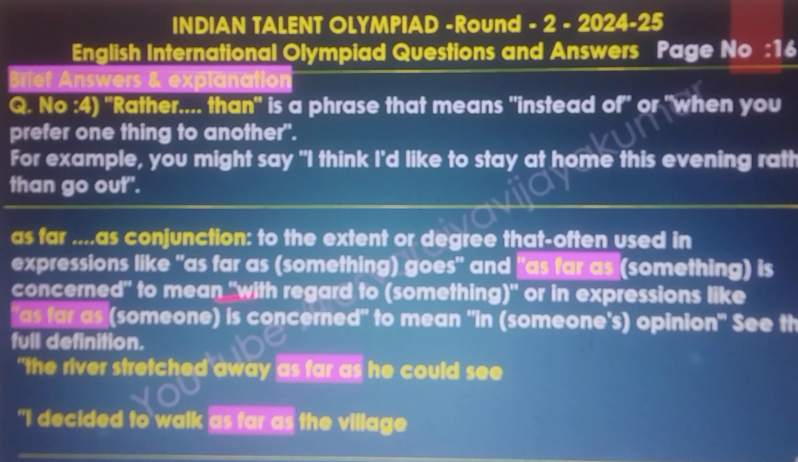And as far as, as a conjunction, means to the extent or degree that. It is often used in expressions like as far as something goes and as far as something is concerned, meaning with regard to something, or as far as someone is concerned, meaning in someone's opinion. See the full definition. The river stretched away as far as he could see. I decided to walk as far as the village.